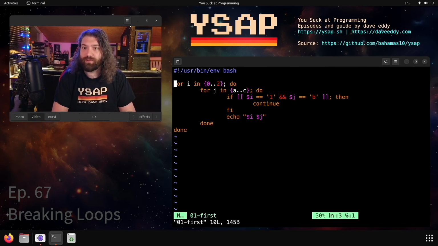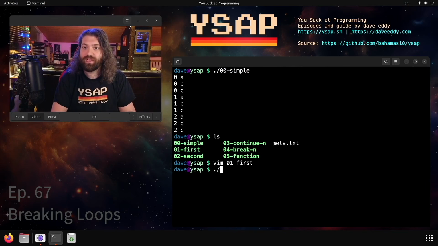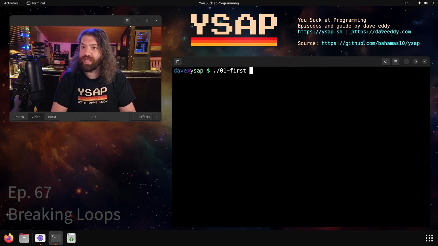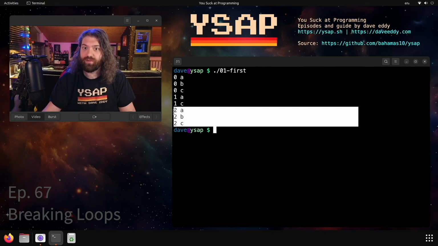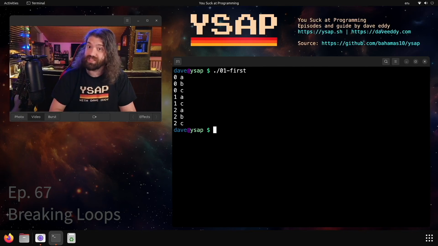Let's look at the first example. If i is equal to 1, and if j is equal to b, so the halfway point for both of these, then we will continue, otherwise we'll print it. If you know what the continue keyword does, it says go back to the top of the loop and start processing the next element. So if we run this, all we should do is skip 1b. And that's what happens here. We get 3 here, we get 3 here, but we only get 2 here. We've skipped 1b because we very explicitly called it out.